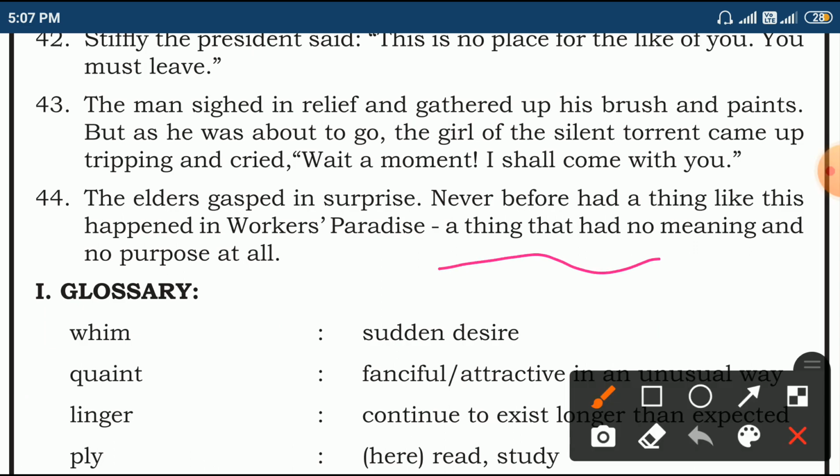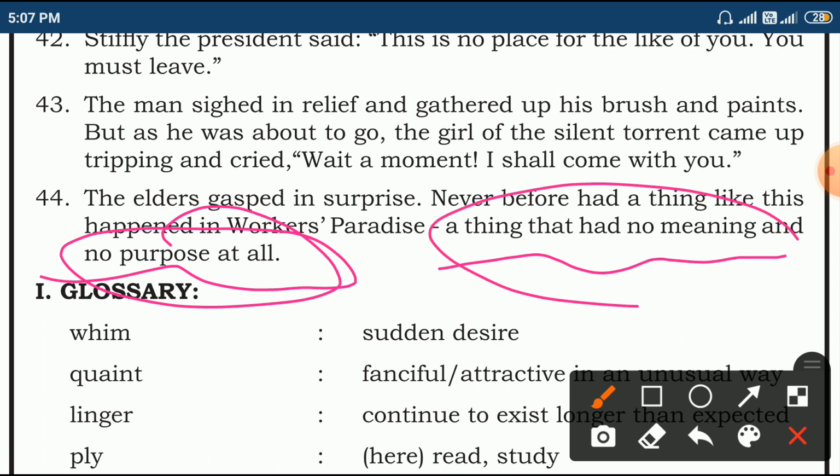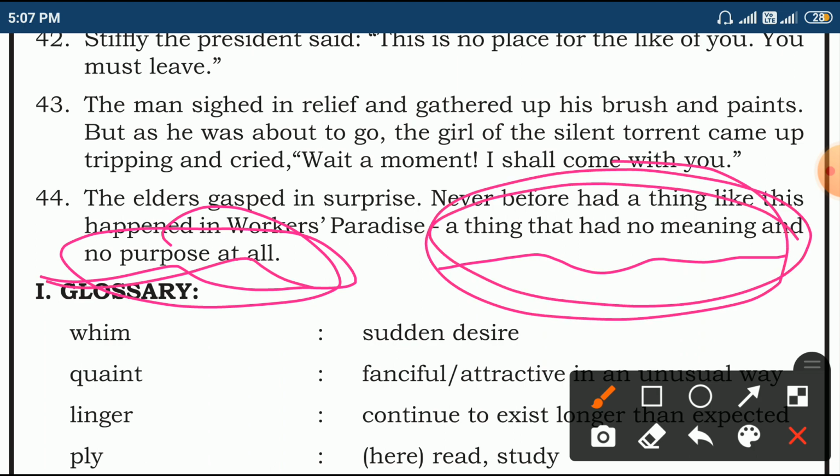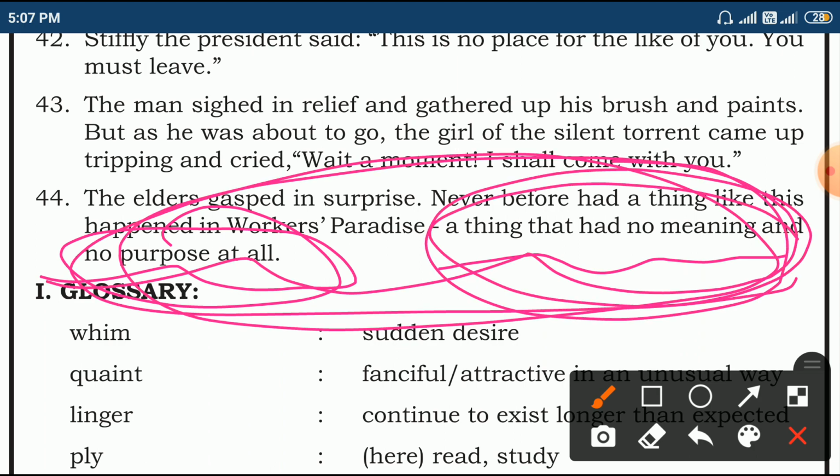A thing that had no meaning, no purpose. Throughout the lesson, this sentence is repeated 4 times. So, this is what a wrong man does in Workers' Paradise. A girl who was influenced by a wrong man changed her attitude and she is moving out.